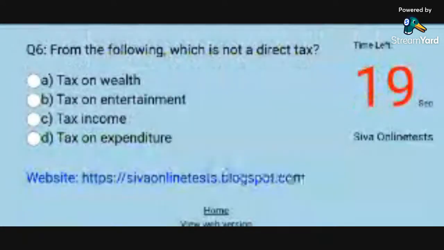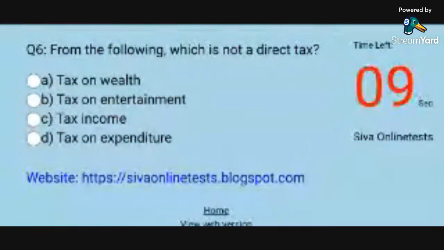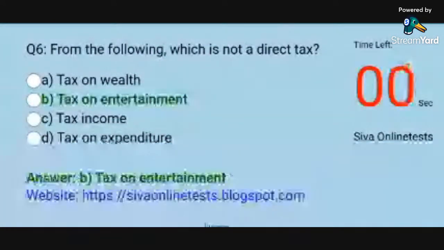Question 6. From the following, which is not a direct tax? Options: A. Tax on wealth. B. Tax on entertainment. C. Tax on income. D. Tax on expenditure. Answer: B. Tax on entertainment.